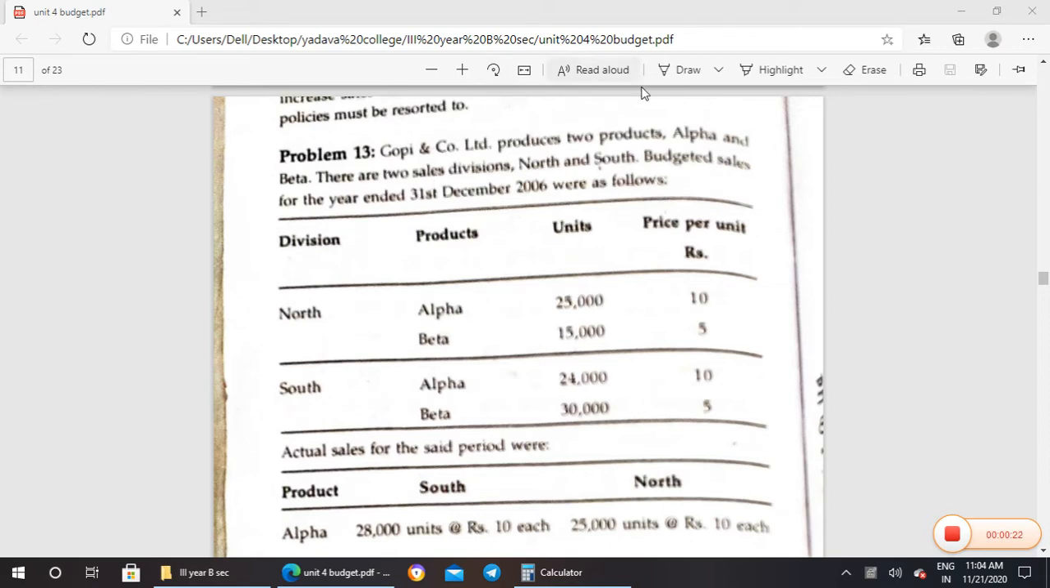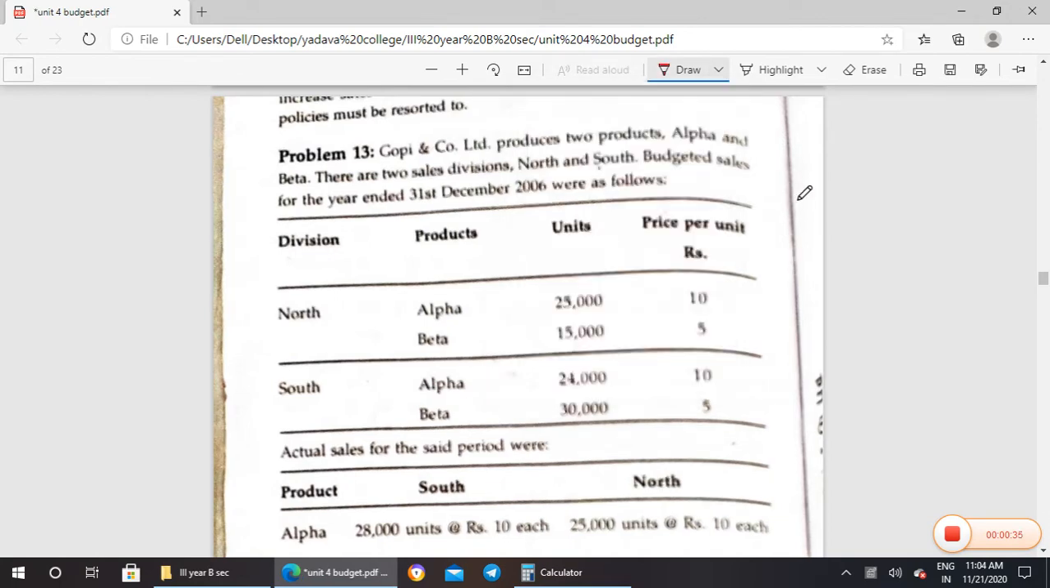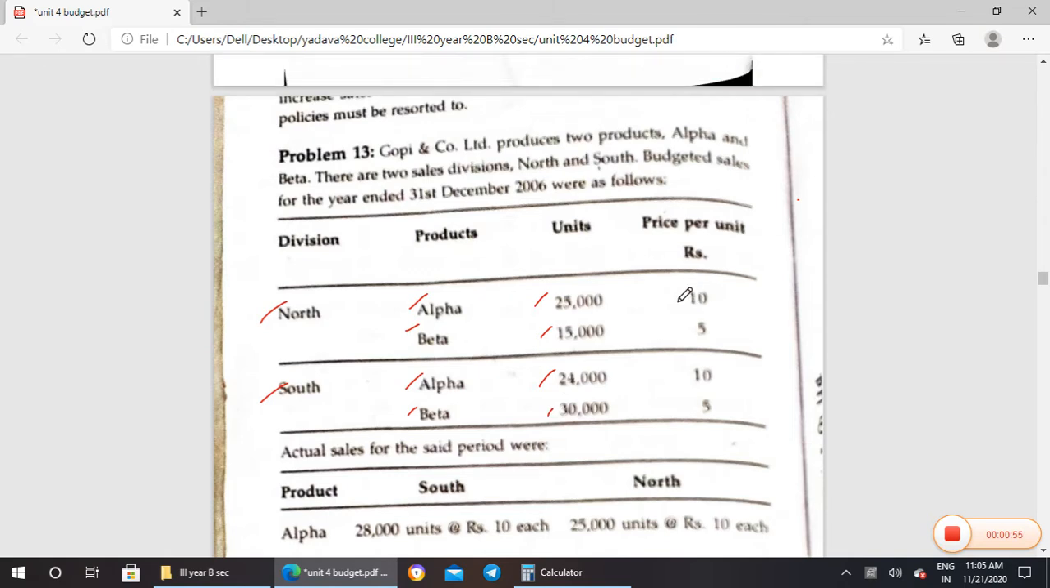Gopi and Co. produces two products, Alpha and Beta. There are two sales divisions, North and South. For the budget sales they have given all the information. In North, the production of Alpha and Beta in units is 25,000 and 15,000. In South, Alpha and Beta are 24,000 and 30,000. Their price per unit is 10 rupees, 5 rupees, 10 rupees, 5 rupees.